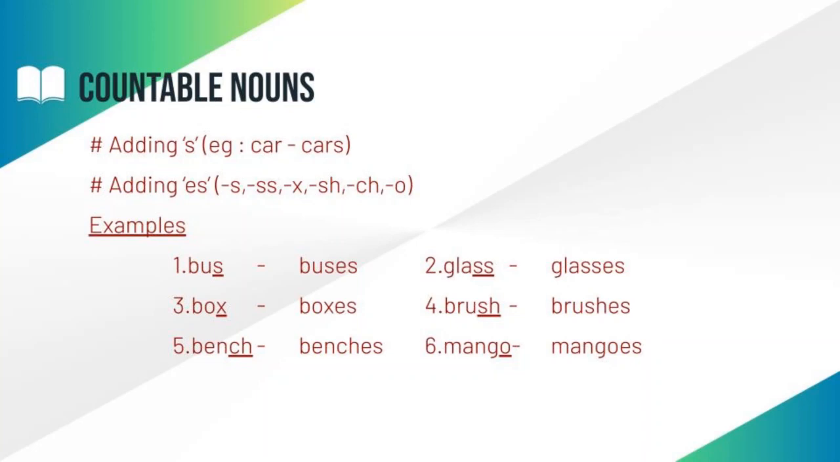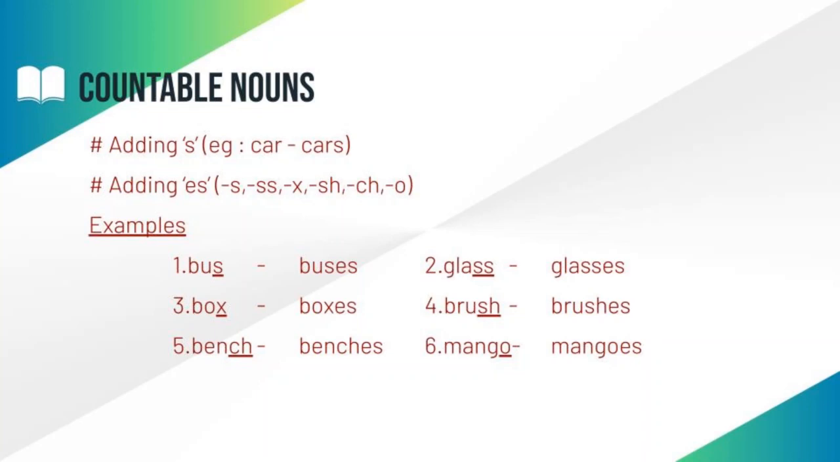Let's move to the next one, glass. The noun glass ends in ss. So we added es, glasses. The singular noun is glass. The plural form of glass is glasses. Let's move to the next example, that is box. Box is a singular noun. The noun box ends in x. So we added es, boxes. The plural form of box is boxes.